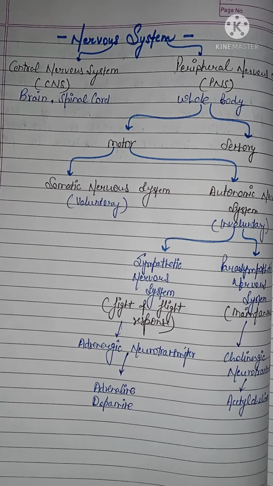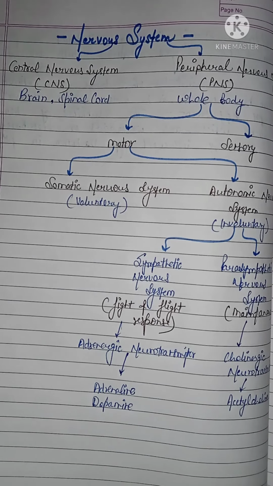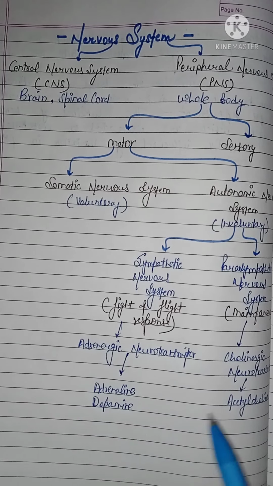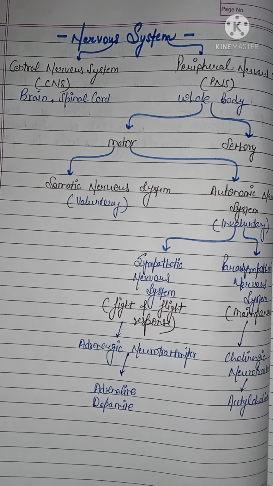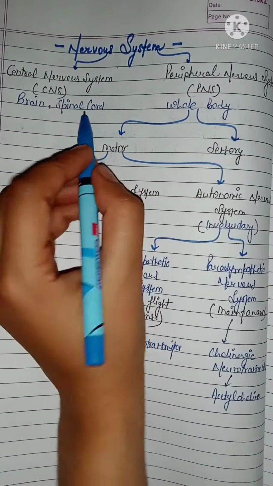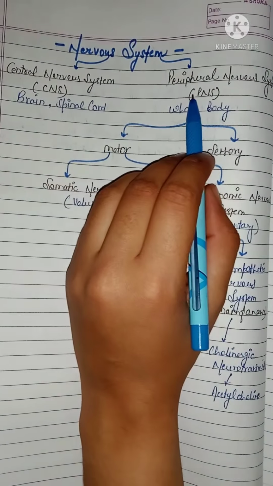Everyone, today we are discussing the new topic, and the name of the topic is cholinergic transmission. Before directly proceeding to cholinergic transmission, we are going to discuss the basic classification of the nervous system. Starting with the first, we have the central nervous system, and the second is the peripheral nervous system.